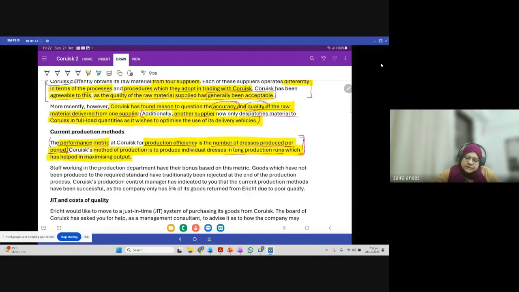Now, staff working. This paragraph is for you; probably you have to identify issues. Staff working in the production department have their bonuses based on this metric. Which metric? This performance metric of the number of dresses produced, right? Goods which have not been produced to the required standards have traditionally been rejected at the end of the production process, right? Do you find any problem in this line? First of all, reread this line and try to understand what it means. And then think, is there any problem?